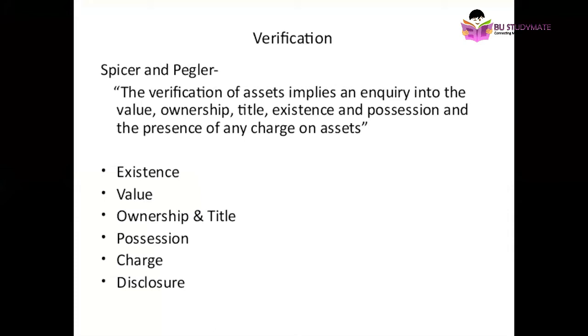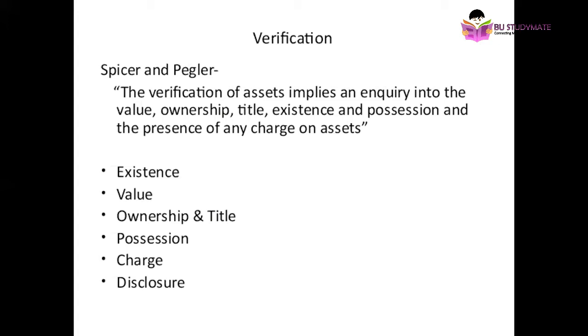Yesterday we discussed verification, meaning an auditor will check these 6 aspects with respect to the asset. In verification of an asset, he will see whether the asset is existing and has some value. He will check ownership and title, meaning to whom the asset belongs, who is the owner.